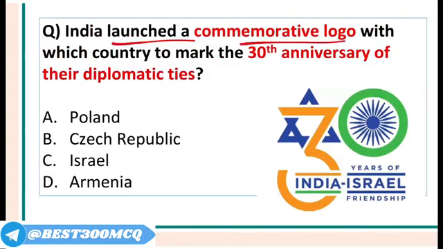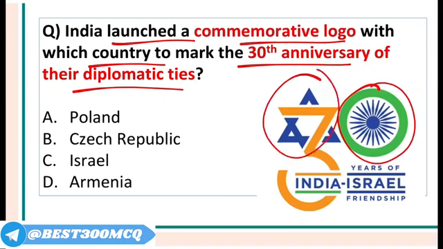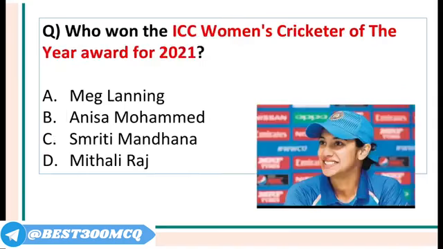India launched a commemorative logo with which country to mark the 30th anniversary of their diplomatic ties? In this logo you can see the Ashok Chakra of India and the Star of David. So this is Israel, and we completed 70 years of diplomatic relations with Japan.